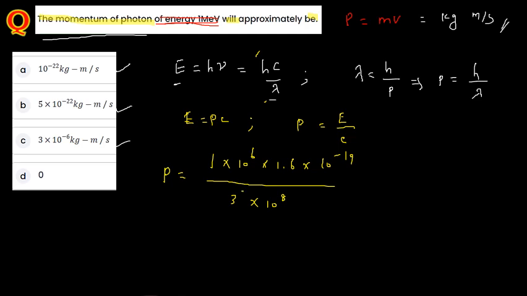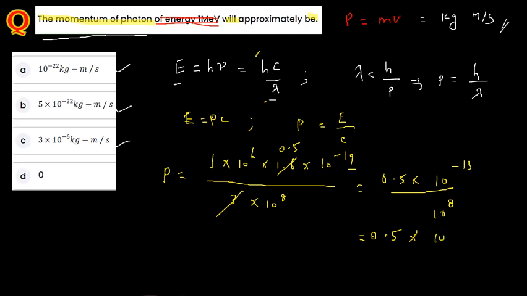Cancelling, 1.6 by 3 is approximately 0.5. Then 10 to the power 6 minus 19 is 10 to the power minus 13, divided by 10 to the power 8, gives 10 to the power minus 21.